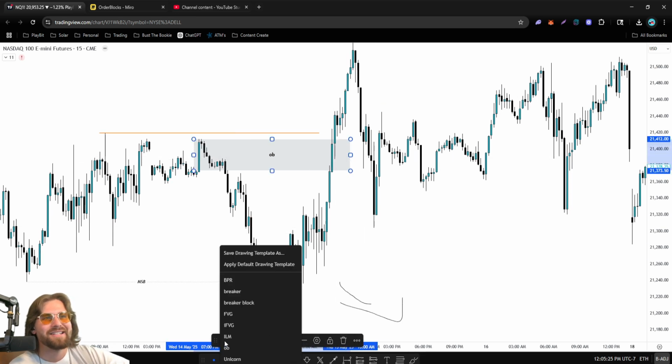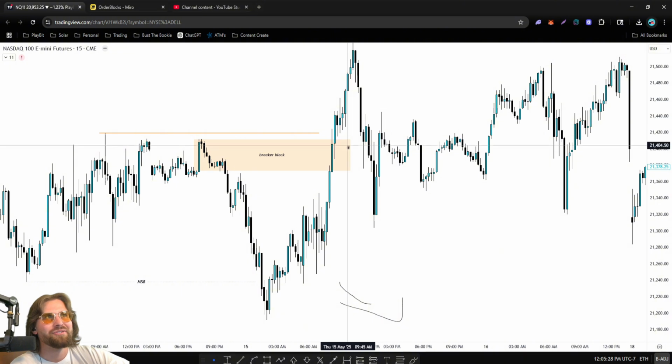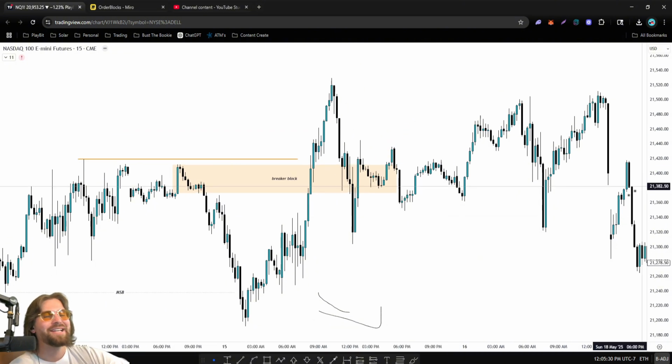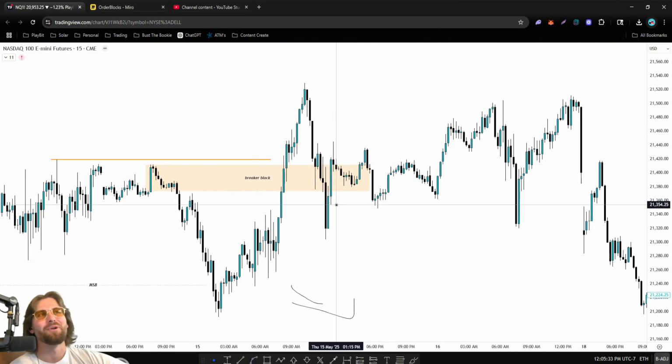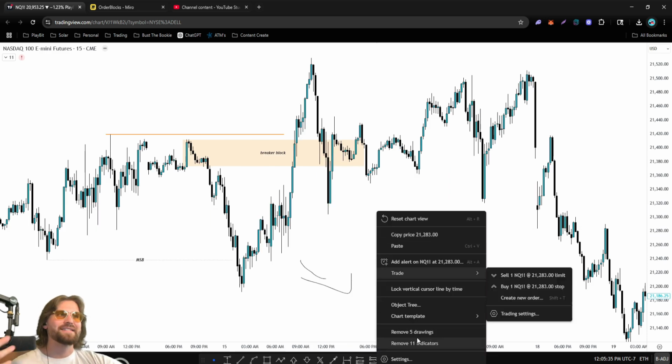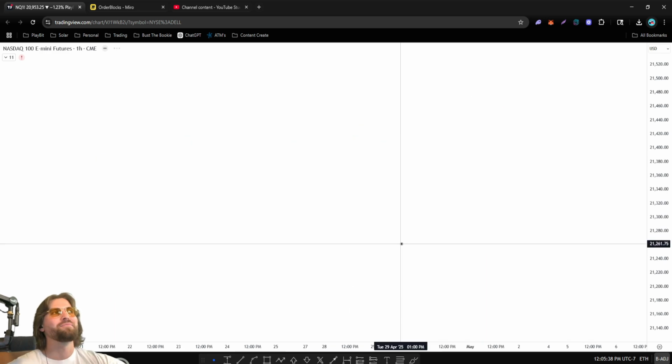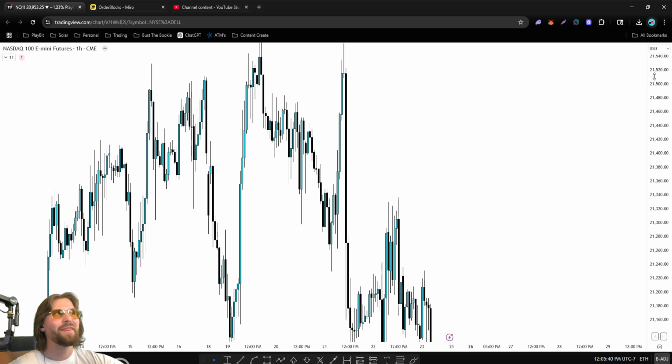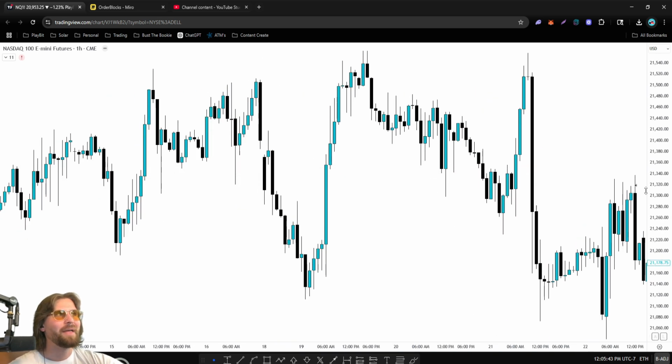It doesn't continue the trend to the downside. It does fail and then turns into a breaker. And look at this. Price comes back and tests as a breaker, and the breaker barely works too. So I'm here to teach you exactly what order blocks and breakers are, but also that they're really not that good. As much as some people may swear by them, I think they're awful.